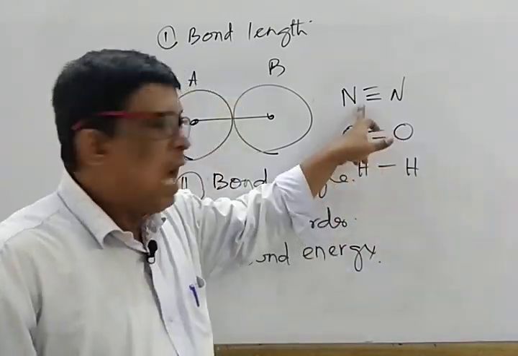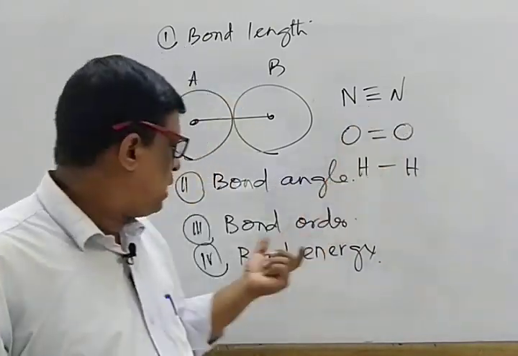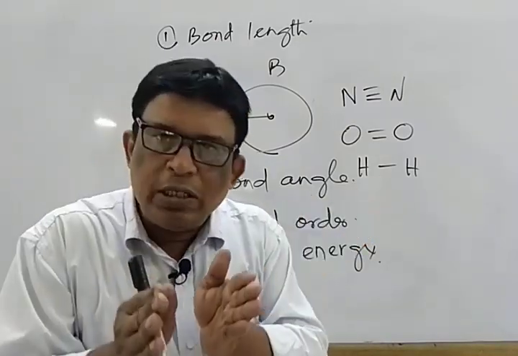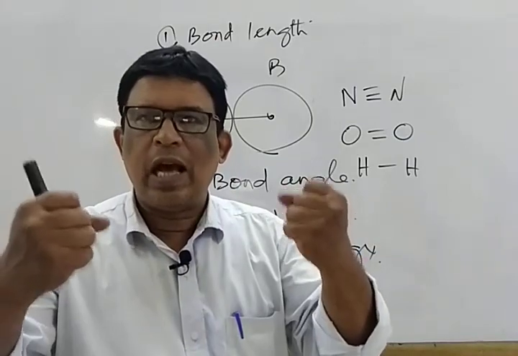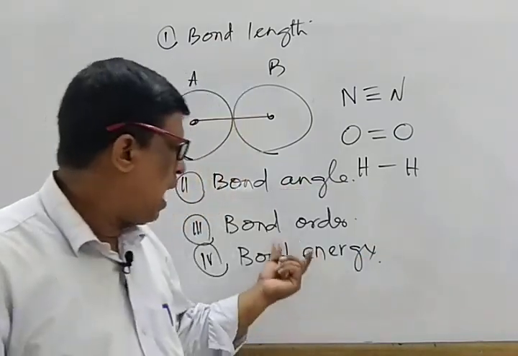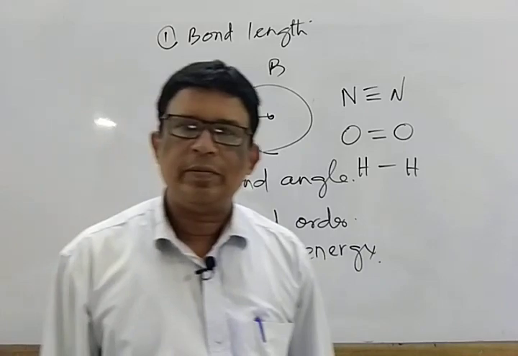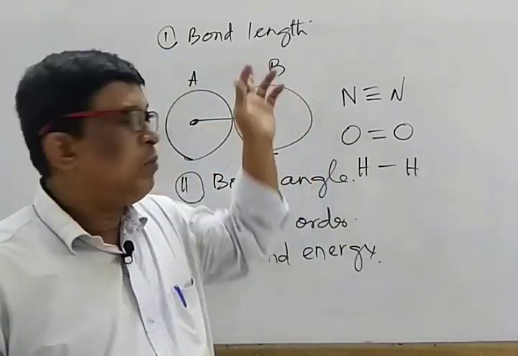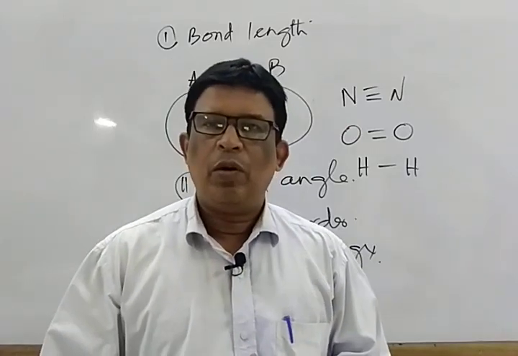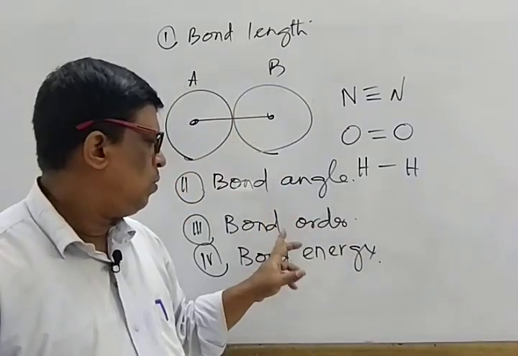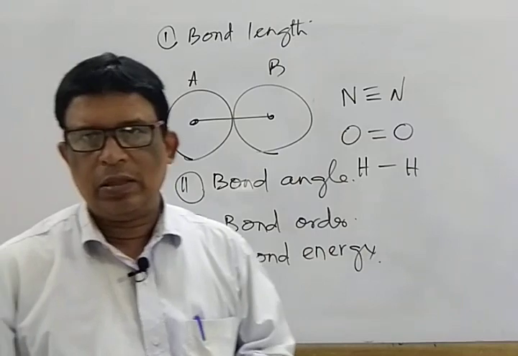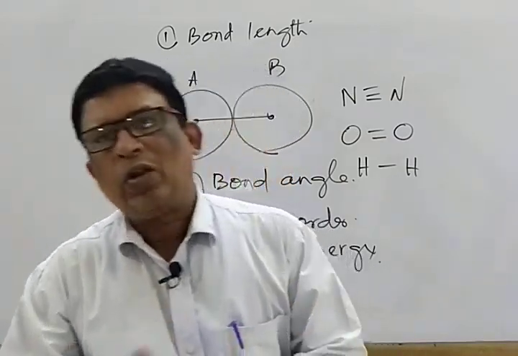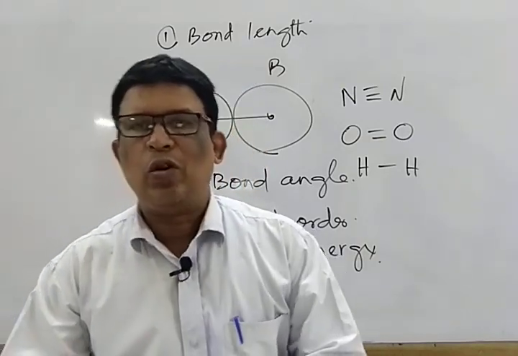Point 2, higher is the number of bonds, means higher is the bond order, lower is the bond length, higher is the bond strength, and higher is the bond energy. These are some parameters: bond length, bond angle, bond order, then bond energy. Last point is polar covalent bond and non-polar covalent bond.